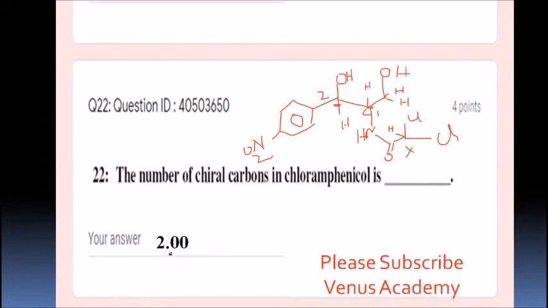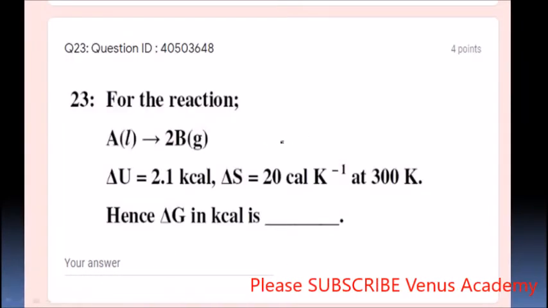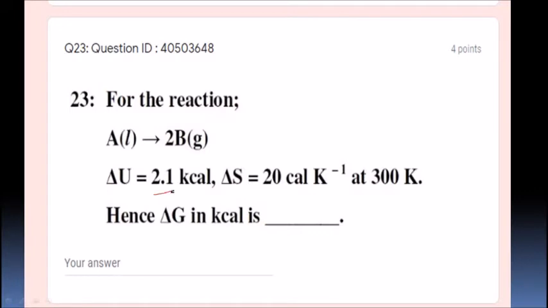Next, for the reaction, yes, they have given a reaction. A liquid gives 2B of gas, and delta U is 2.1 kilocalories. Delta S is 20 calories per kelvin at 300 K. Hence find delta G in kilocalories. This is also very important, since it is numerical based. The answer you have to write in kilocalories, right?